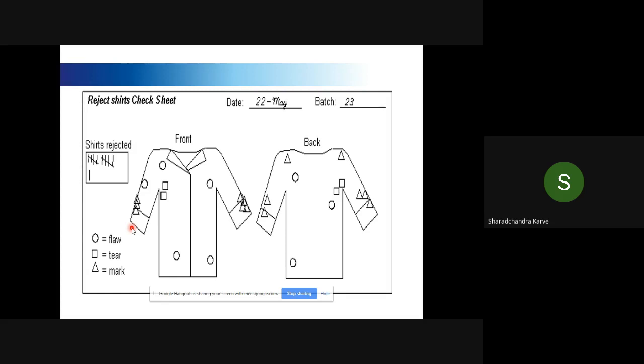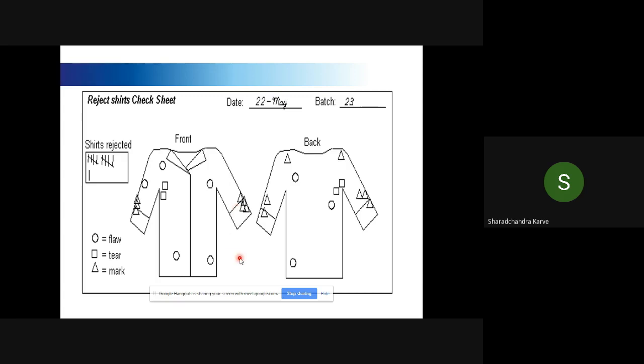There are some tools which are qualitative and some tools which are quantitative. What is the difference? Qualitative tools only give you the ideas or causes, while there are some tools that give you quantity. Here, if you look at the data, somebody can quantify how many damages or how many rejects are due to mark on the sleeve.